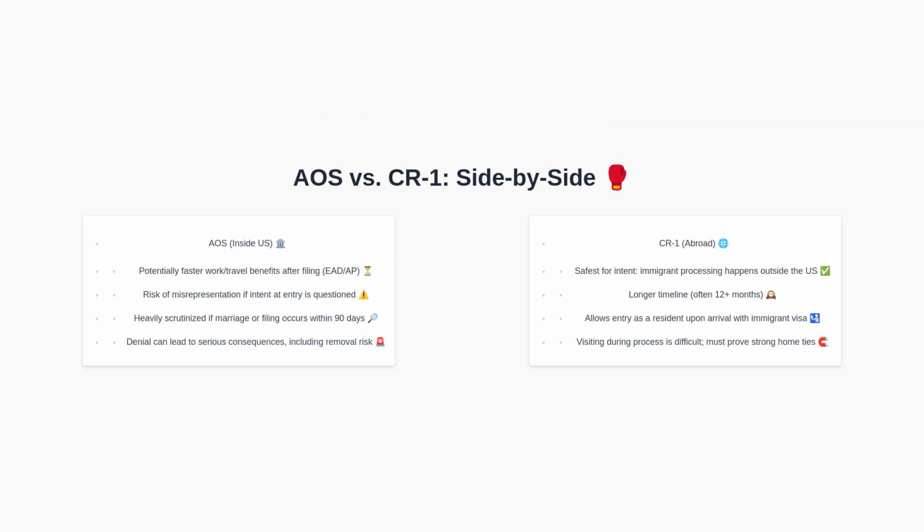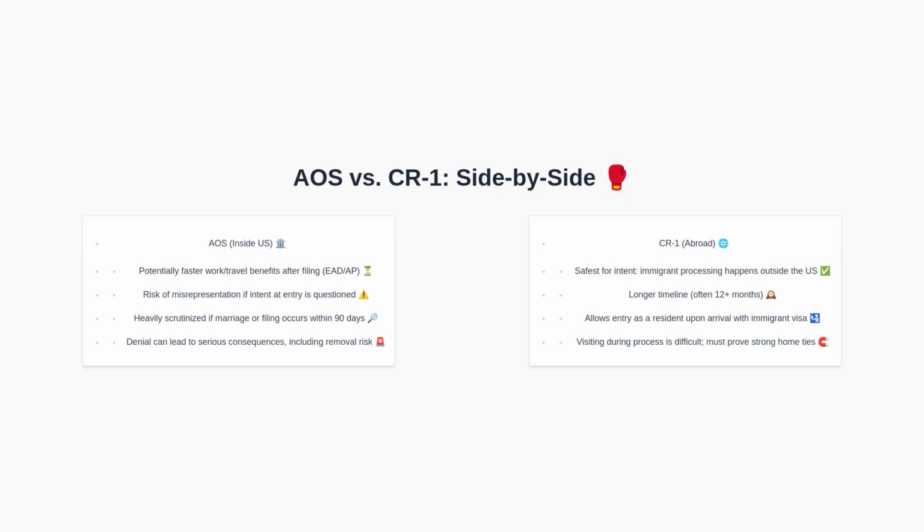In this comparison, AOS offers potential convenience but carries significant risk if the original entry intent is questioned, especially when marriage or filing occurs quickly. Evidence must support that decisions were made after entry. CR1 is slower but aligns with immigrant intent processed outside the United States and generally avoids the misrepresentation issue. However, visits to the United States during a pending CR1 become challenging because the foreign spouse has documented immigrant intent and must prove compelling ties to return home.